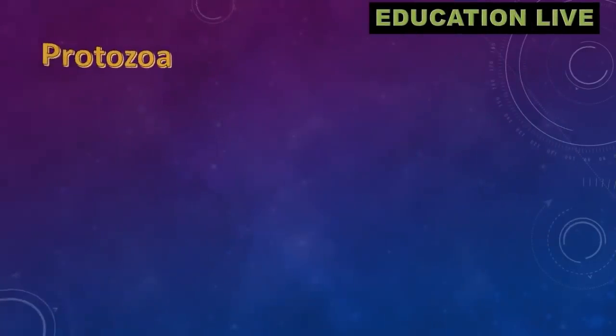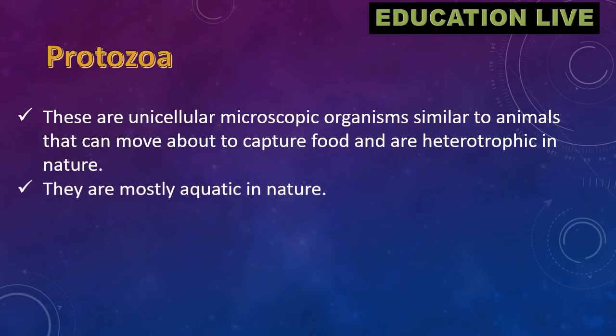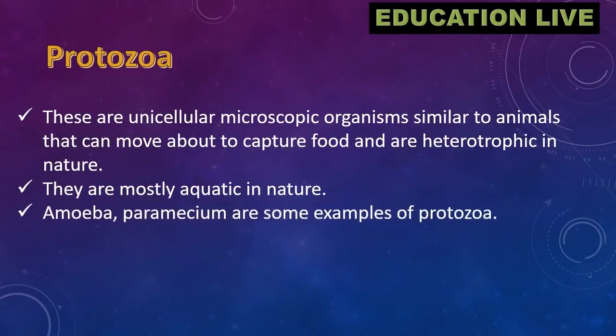Protozoa. These are unicellular microscopic organisms similar to animals that can move about to capture food and are heterotrophic in nature. They are mostly aquatic in nature. Amoeba, Paramecium are some examples of protozoa.